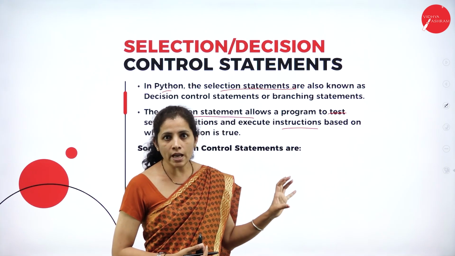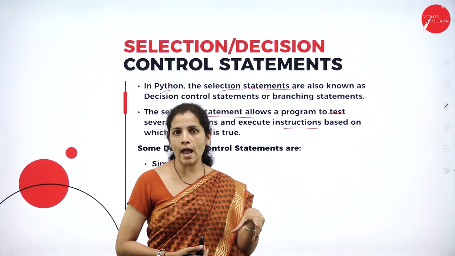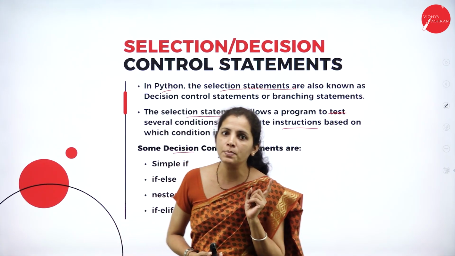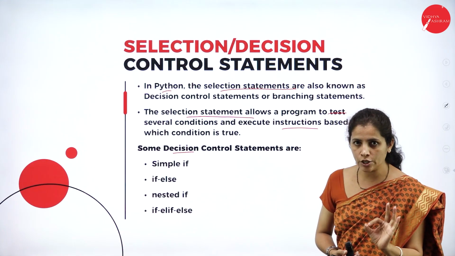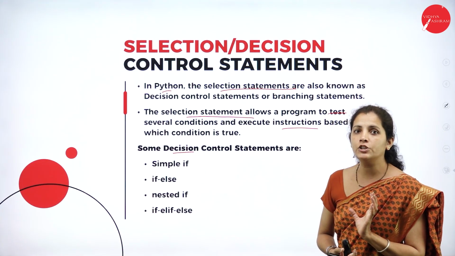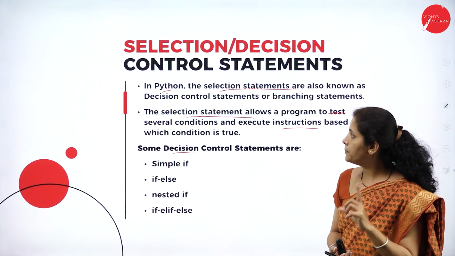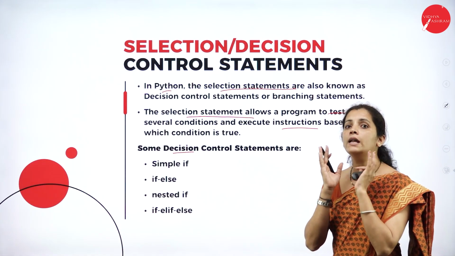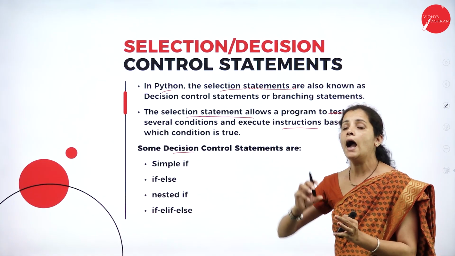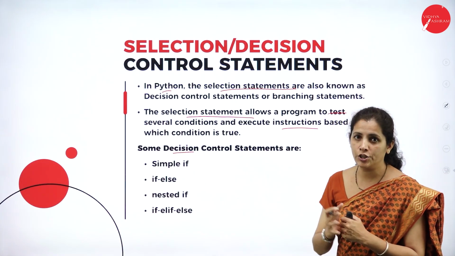So if the user wants to make any decision regarding the program, then the user wants to specify the condition. So the user wants to write the condition. Based on the condition, the program is going to execute. So I repeat, here decision making is nothing but I'm going to write the condition, and the flow of the program depends on that condition.